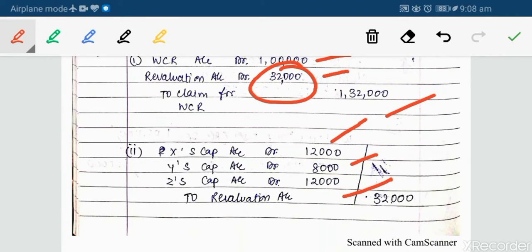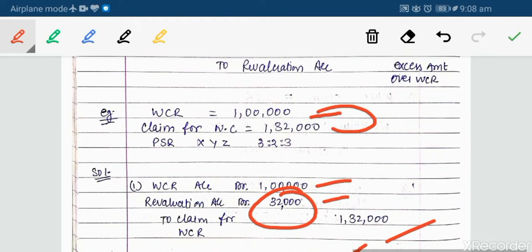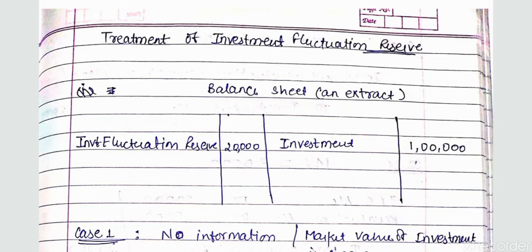Okay, so these are the questions on your WCR, and I hope you are getting all these concepts very clearly. The next topic that we will be discussing is your IFR, investment fluctuation reserve. So the next topic is the treatment of investment fluctuation reserve. This basically, what is investment fluctuation reserve?